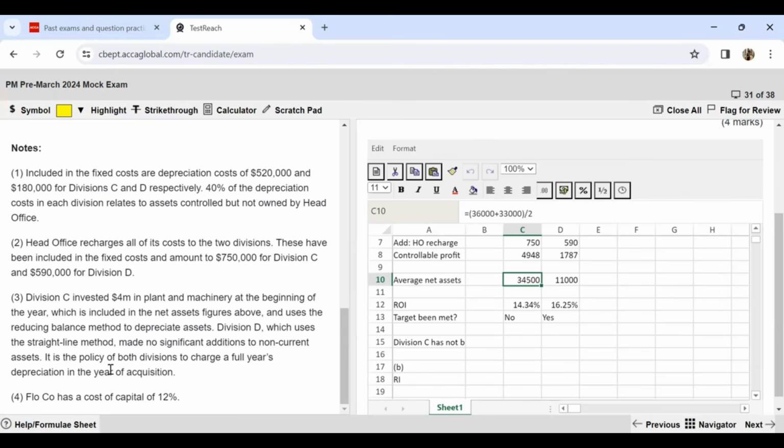It's mentioned that they are using a straight line method. So whenever the straight line method is used, that means the same amount of depreciation in all of the years. This is also a factor which could have led to the differences in their ROI.